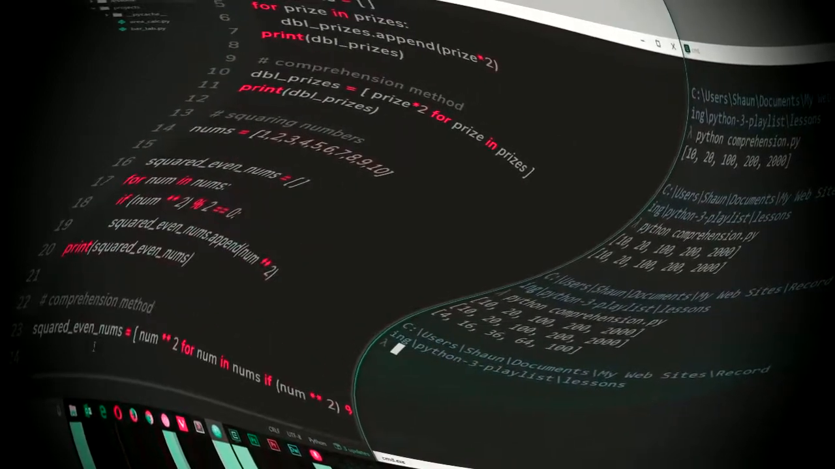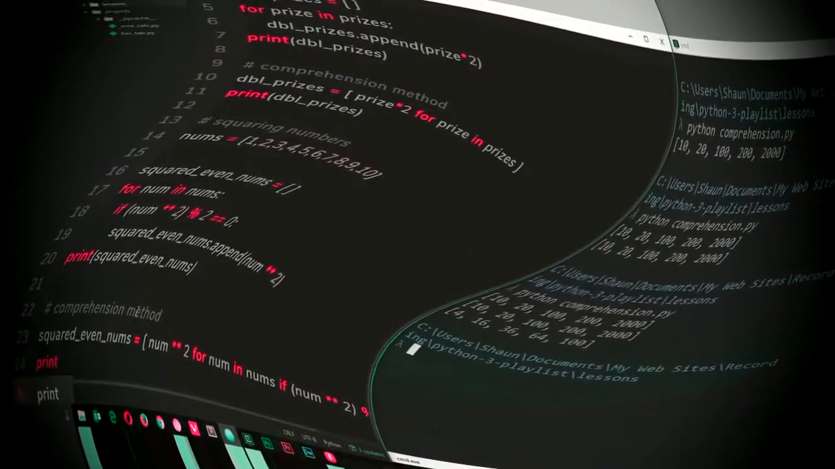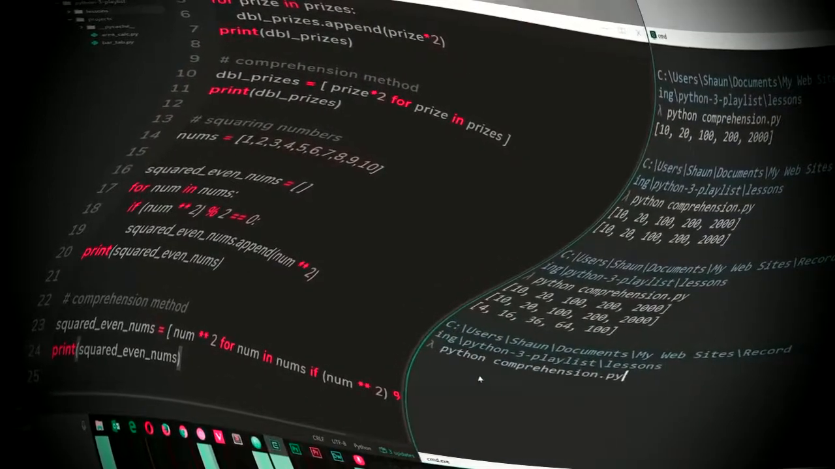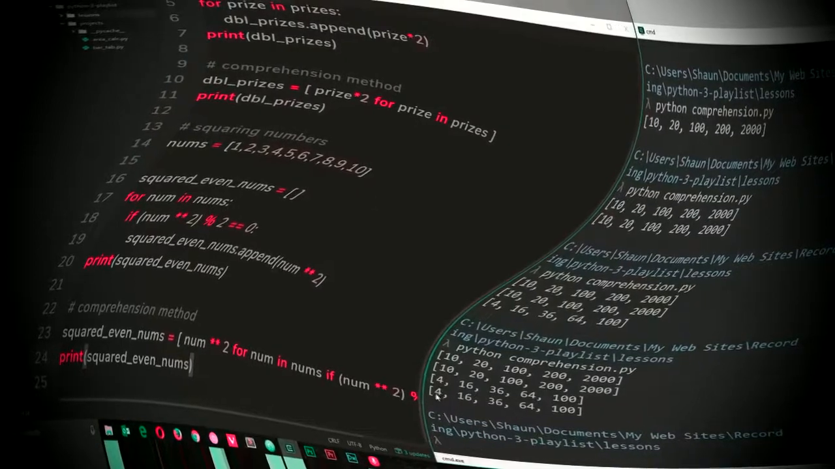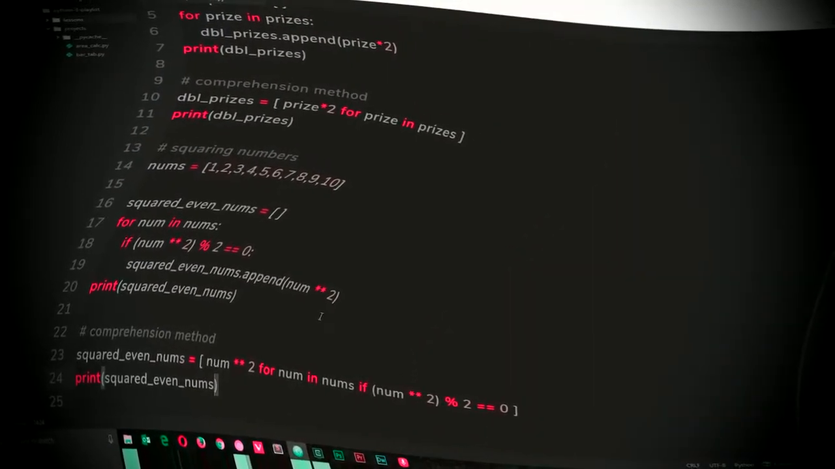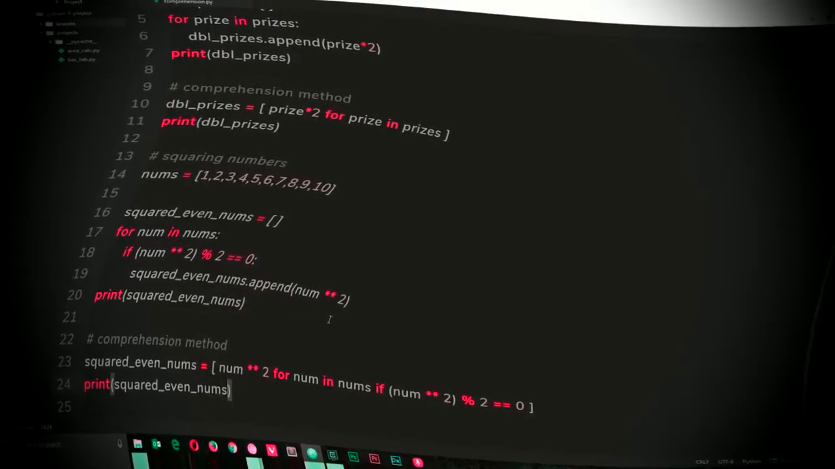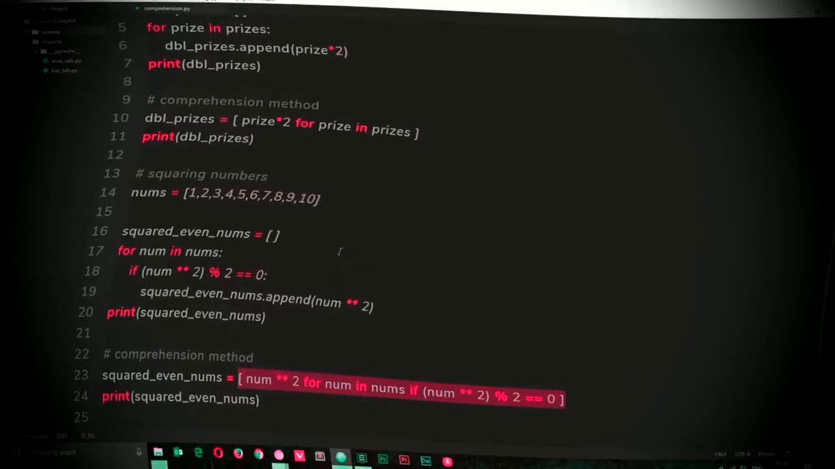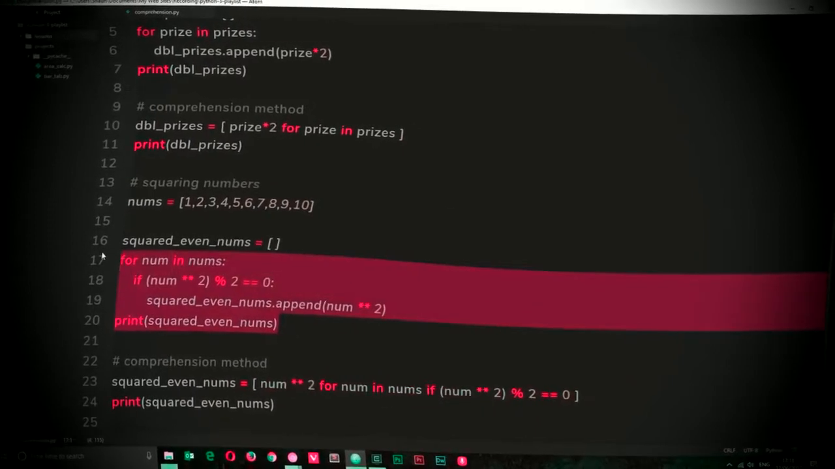So let's save this, and in fact we need to print these, so we'll say print, and it's going to be squared_even_nums. So let's save it again, and let's run this now. So again, we get exactly the same result. So there we go. I mean, these comprehensions are not something you necessarily have to use, but they're just a way to easily create lists based on other lists instead of using for loops like this, okay?